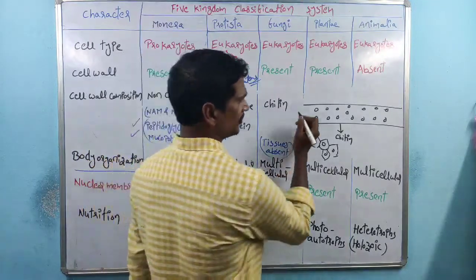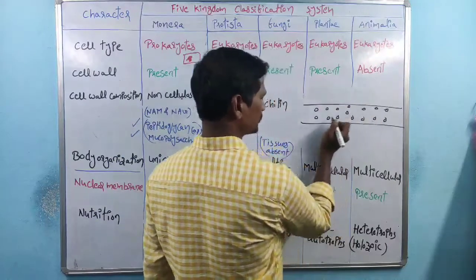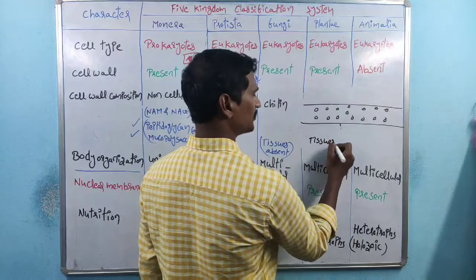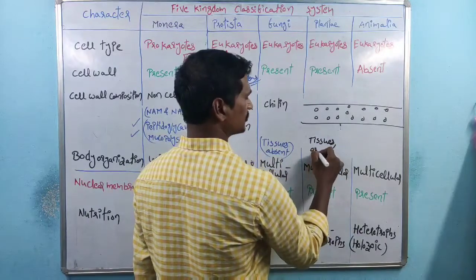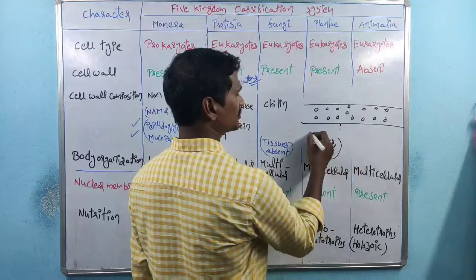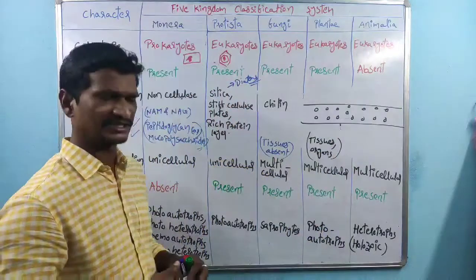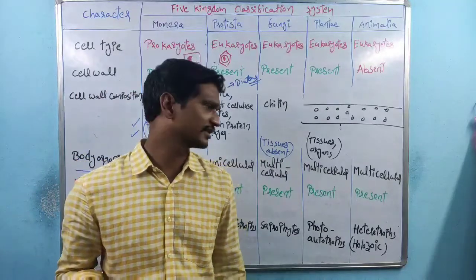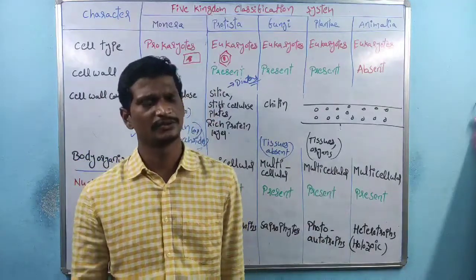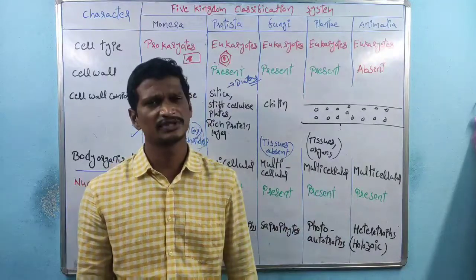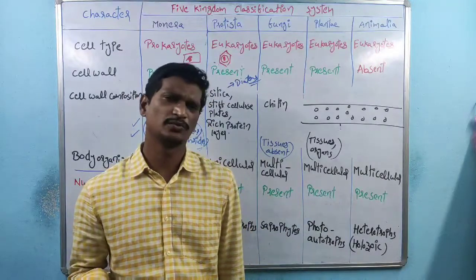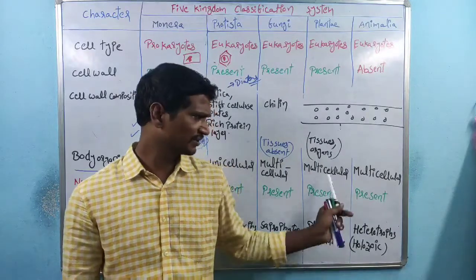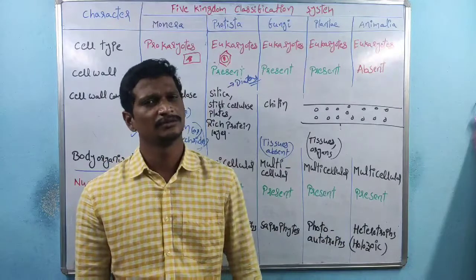And coming to the next one, Plantae. These are multicellular. Tissues are present, and organs are also present. A group of cells are connected; the connected cells are called tissues. A group of tissues are connected, which forms the organs. So within the plants, the leaf is an organ, and there is the shoot part, stem, roots. Different organs are present within the plants. That is about the multicellular.